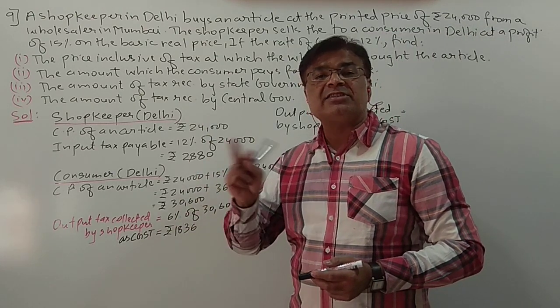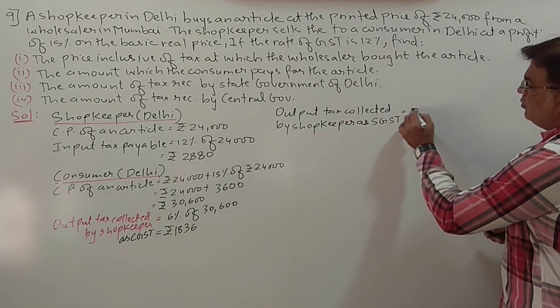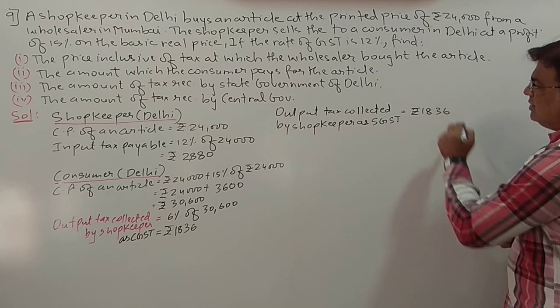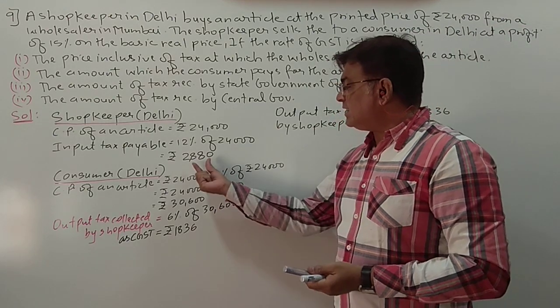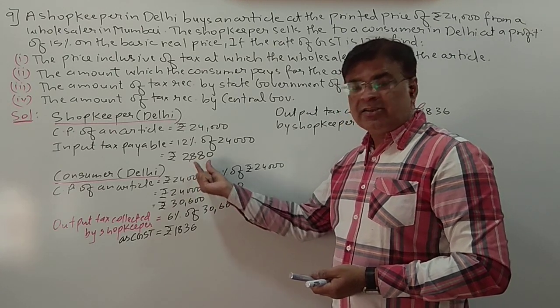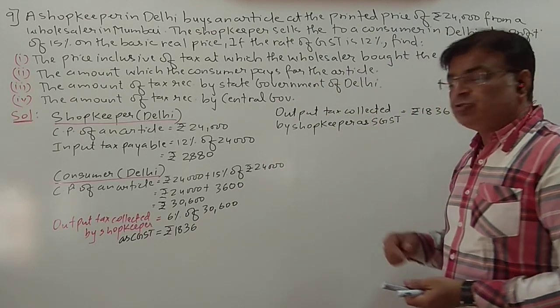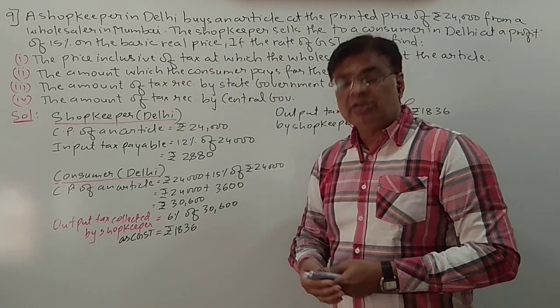So here the transaction is intrastate. That's why it will be the same, rupees 1836. So first what the shopkeeper will do, whatever tax he has paid to the Mumbai wholesaler, first he will take his tax from the output tax which he has got. He will keep that money in the pocket and the remaining he will pay to the government.